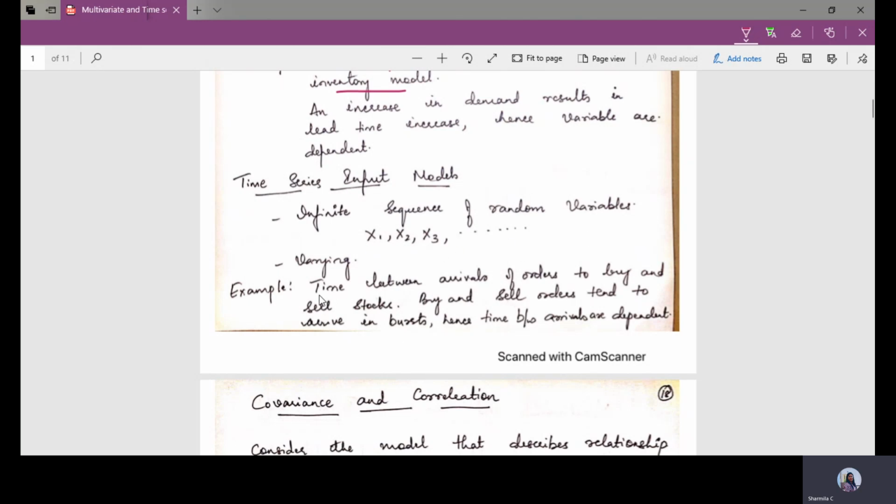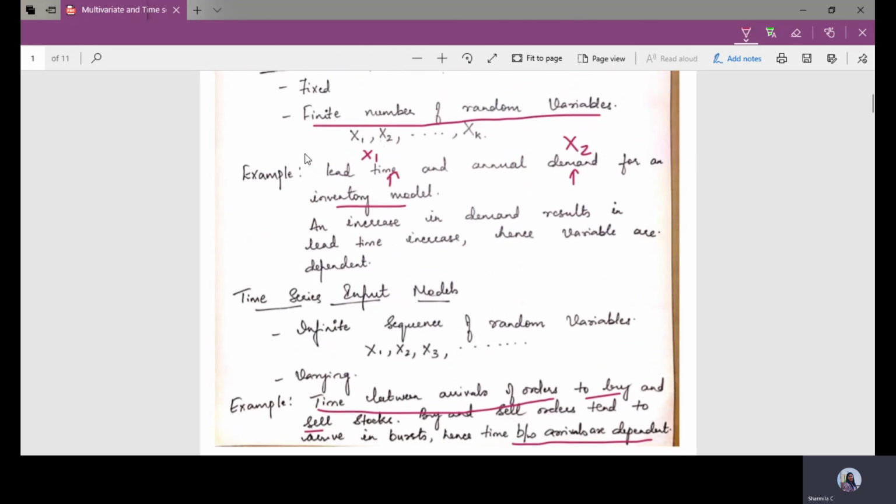Example, suppose we consider the time between the arrivals of buy and sell orders. Buy and sell orders tend to arrive in bursts. Hence, the times between the arrivals are always dependent. So these types of scenarios are represented using time series input models.